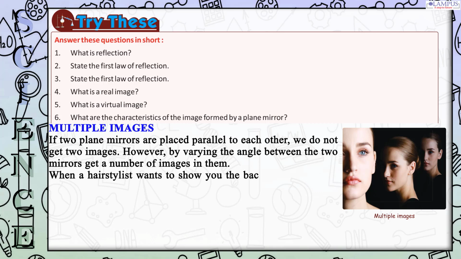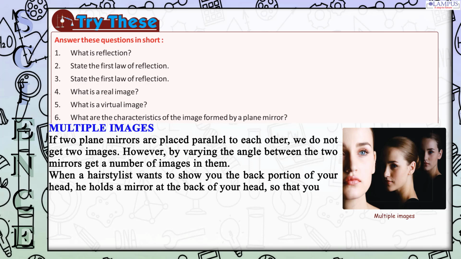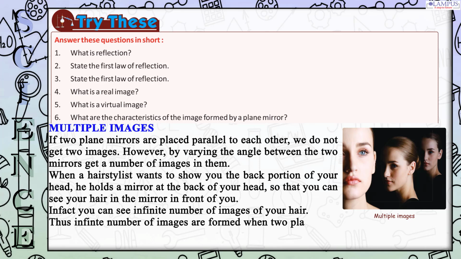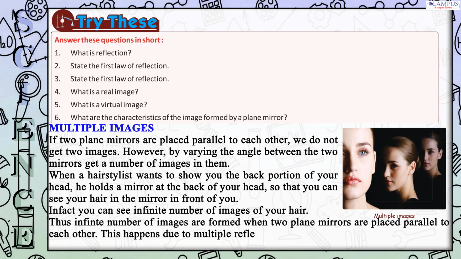When a hairstylist wants to show you the back portion of your head, he holds a mirror at the back of your head, so that you can see your hair in the mirror in front of you. In fact, you can see an infinite number of images of your hair. Thus, an infinite number of images are formed when two plane mirrors are placed parallel to each other. This happens due to multiple reflections by plane mirrors.